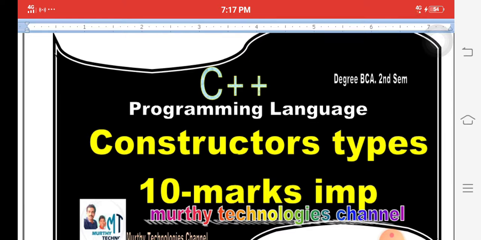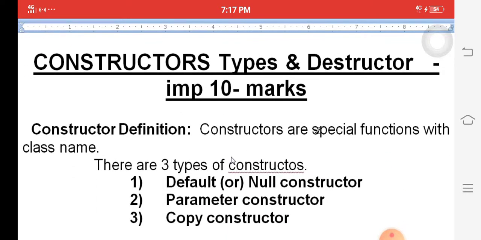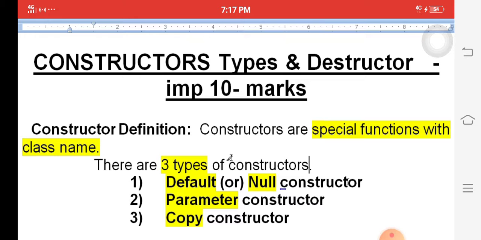Here, clearly observe what the meaning of constructor is and what the types of constructors are. Constructors are special functions with the same class name. There are three types of constructors: default constructor, parameter constructor, and copy constructor. The default constructor's other name is null constructor. Different types of constructors are available.